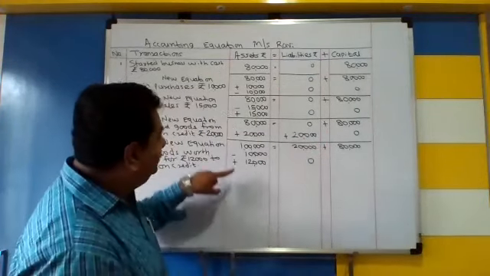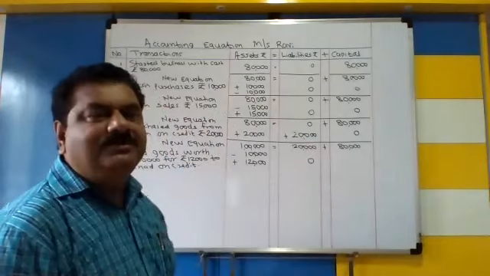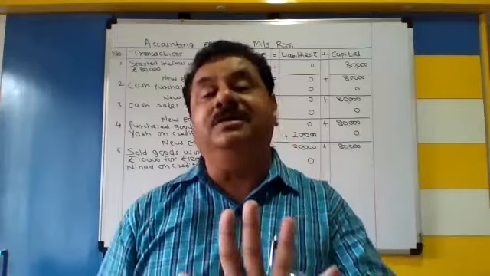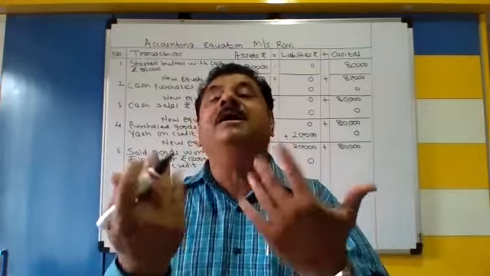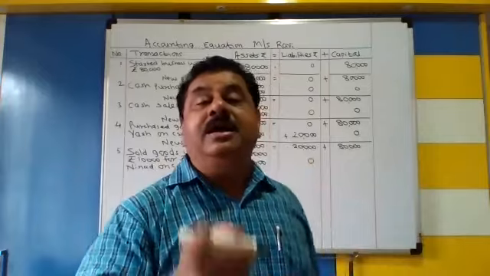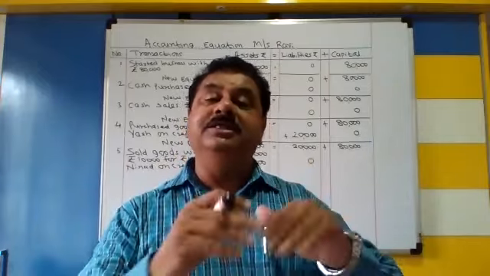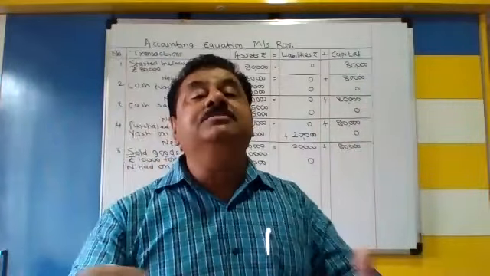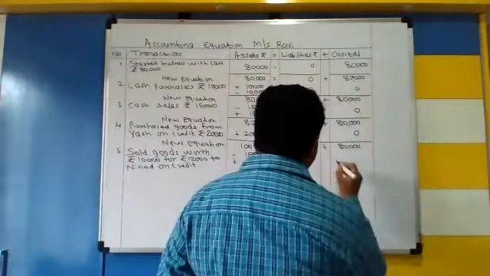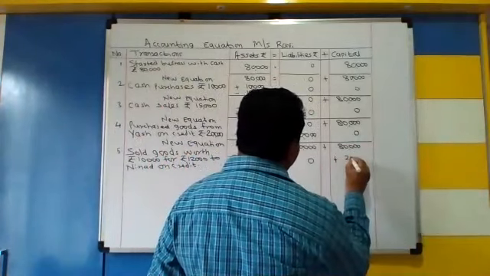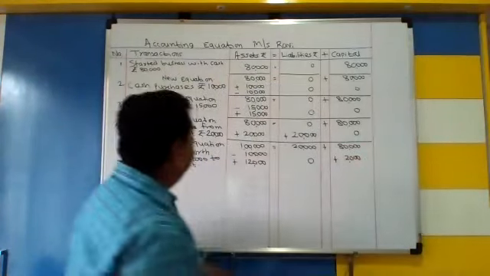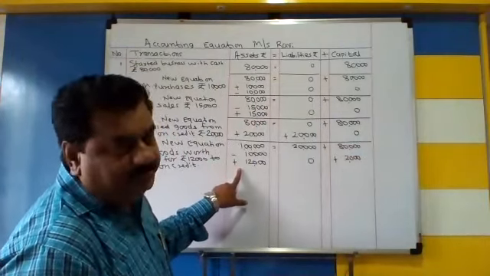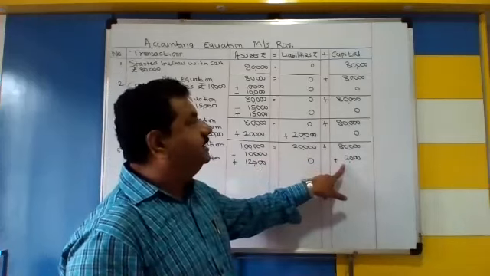But look at the amount. Amount में difference है. What is the difference in the amount? It is 2,000. And this is the profit earned. हमने profit कमाया है. We are earning the profit, and when we are earning the profit, it is increasing our capital. Okay, profits, incomes, gains, अपना capital बढ़ने वाला है, capital is going to increase. Okay, so 10,000 deducted, 12,000 added, and 2,000 profit is added to capital.